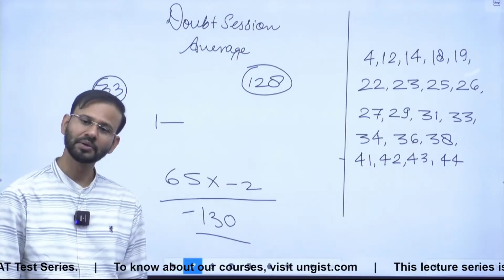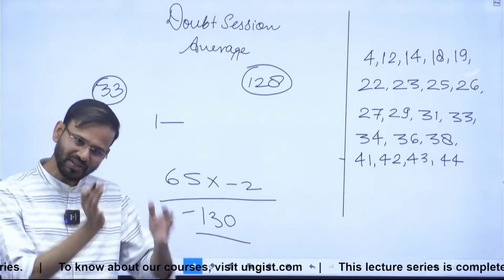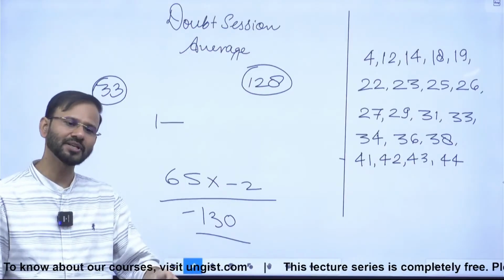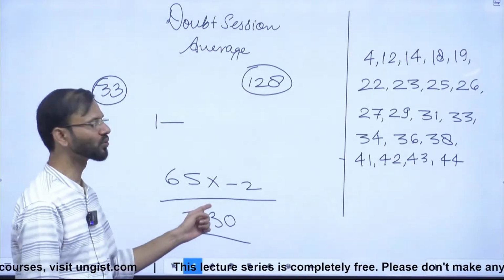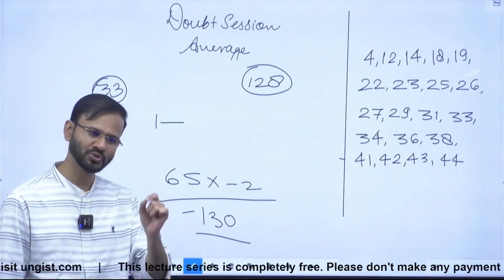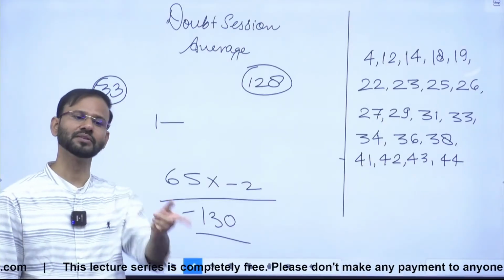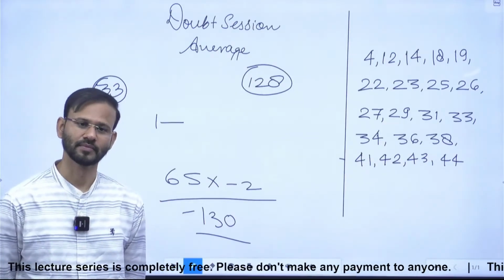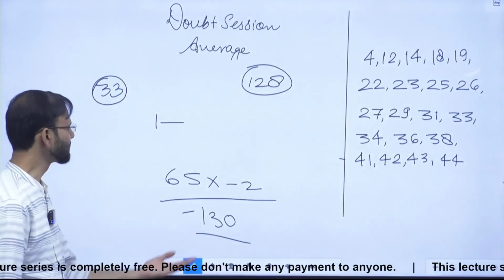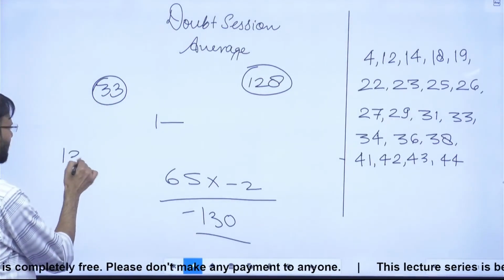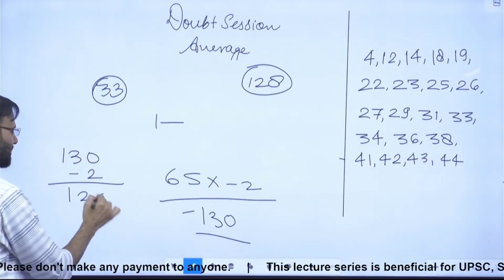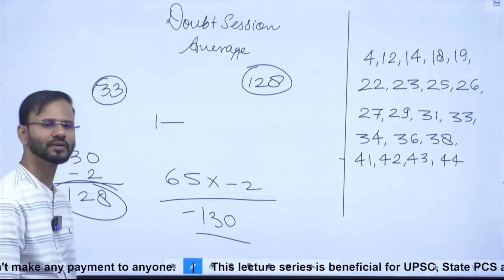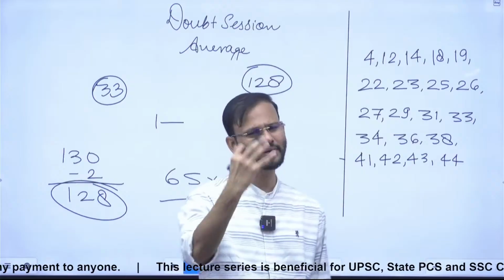It means the average must be 130. To maintain the average, he must have scored 130. But if he scored 0, his contribution must be considered as -130. So the old average must be 130, and since now the average is reduced by 2, the new average is 128. So just by reading the question you can tell the answer.